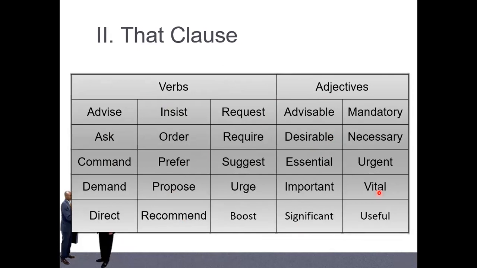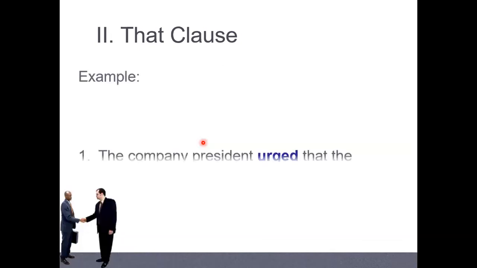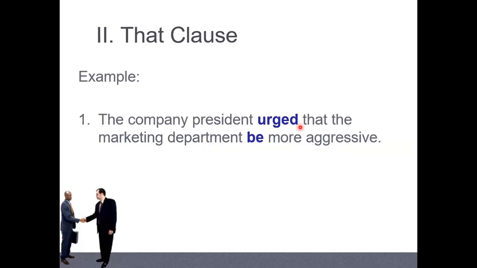So when you see these adjectives and verbs, we can use them with a subjunctive noun clause. And with the subjunctive noun clause, even though this one is past tense, this one must be used in the base form, the original verb, without changing anything.